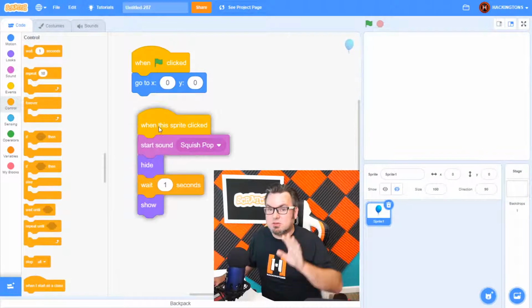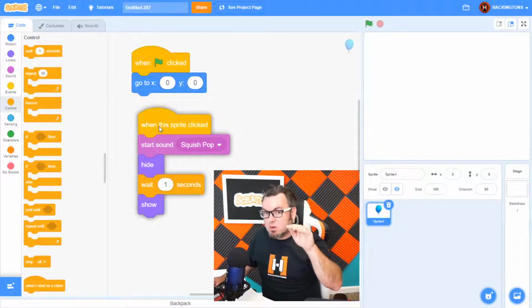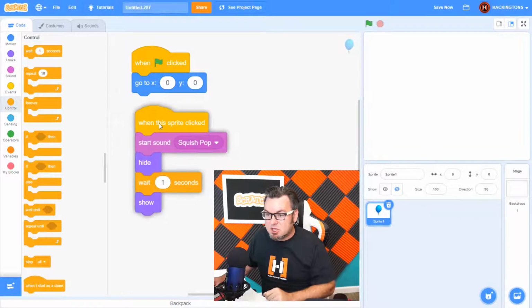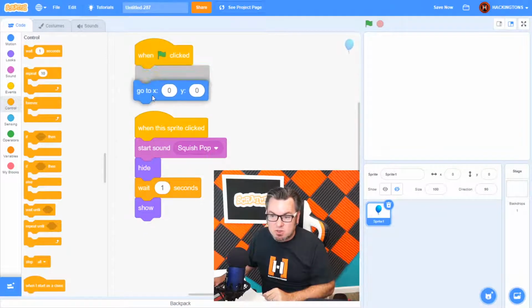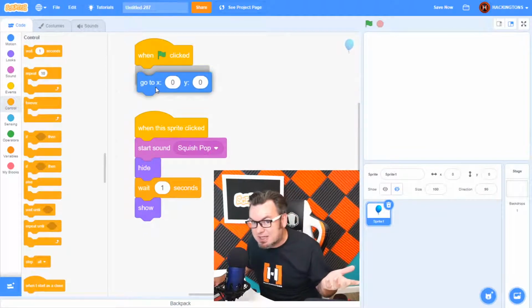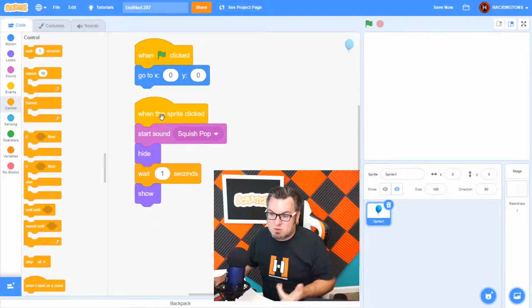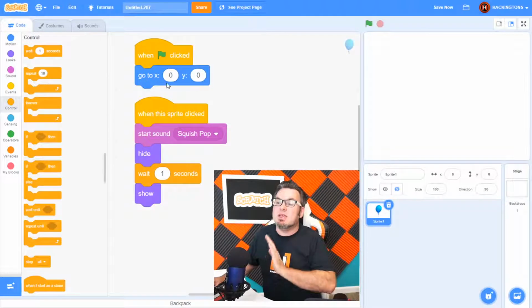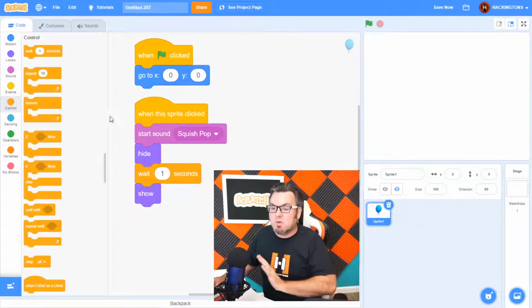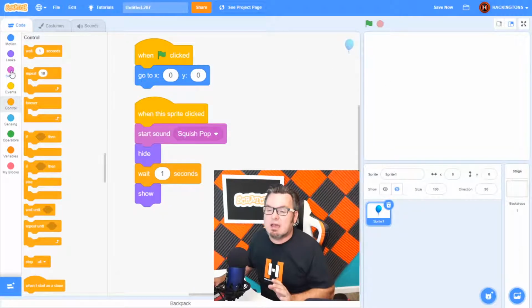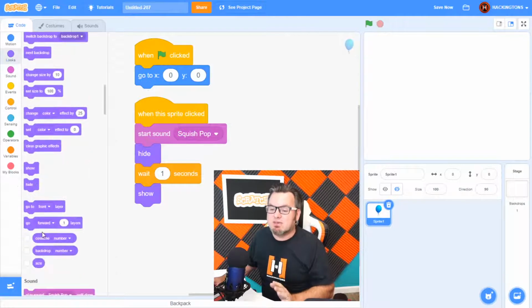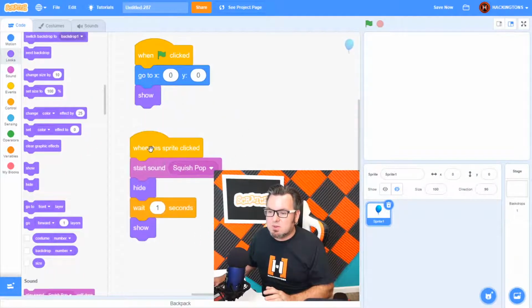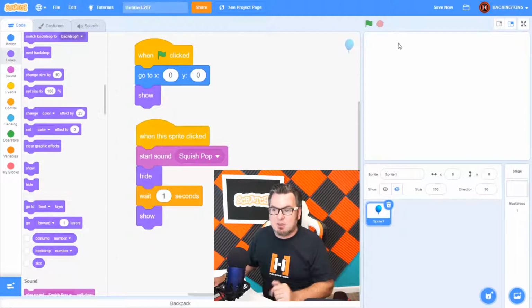Why? Because the computer reads code from top to bottom. So it's saying when the game starts, go to that position. Sure, but it's still hidden. Then it says when the sprite is clicked, do this, but it's still hidden. So if we want to see this balloon right at the beginning of the game, we're going to have to go into the looks and get another show block and put it right there so that when the game starts, every single time it's going to show itself.